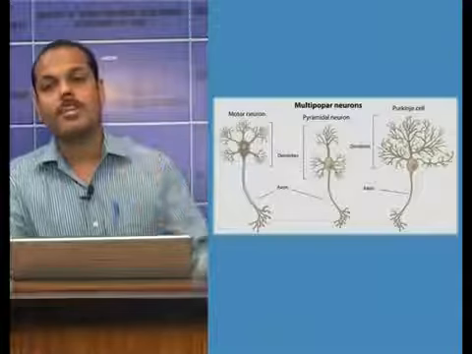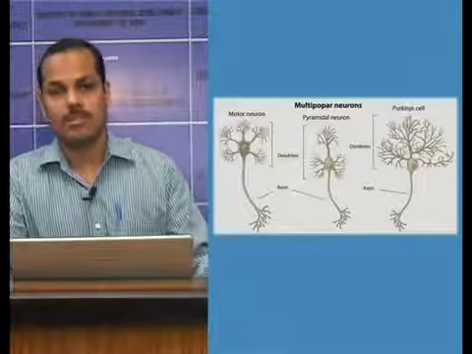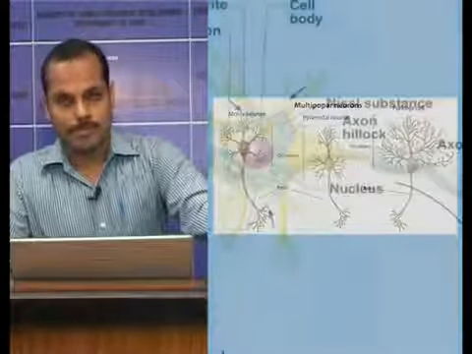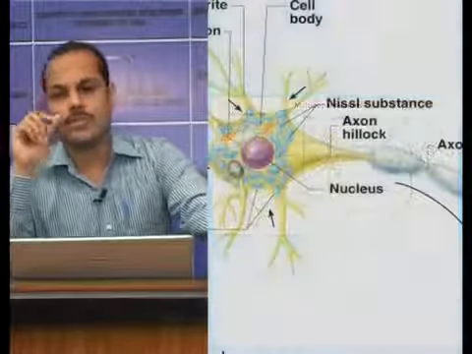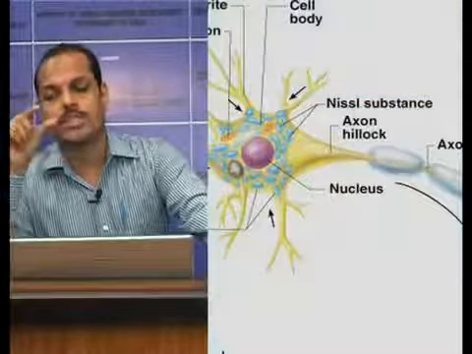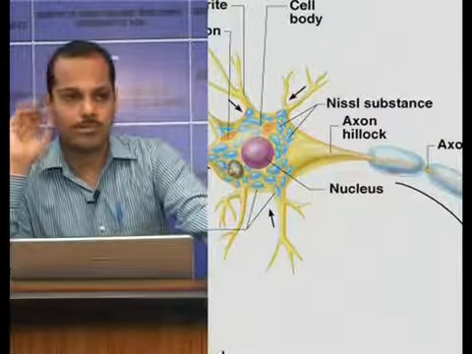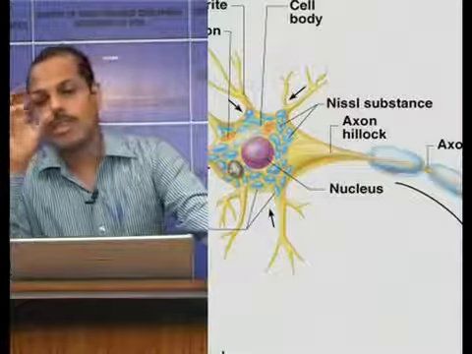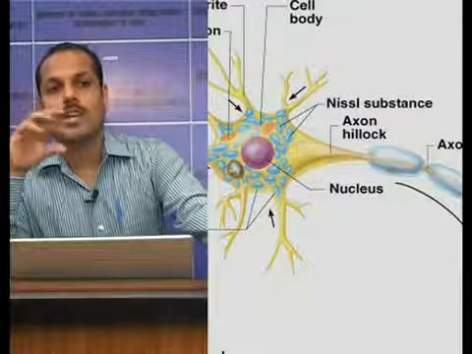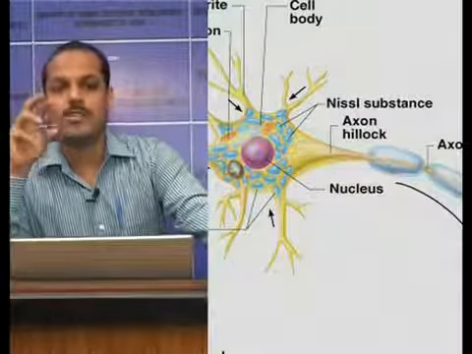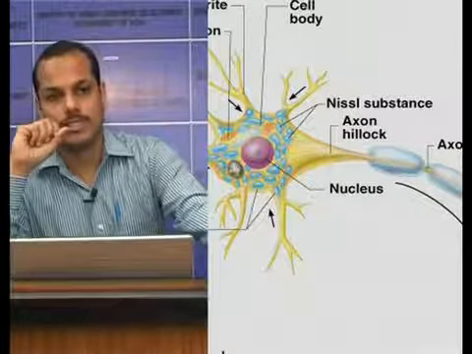Now, what is meant by a myelinated nerve fiber? The axon arises from the axon hillock. Axon hillock is the junction between the soma and the axon. In the central core of the axon, there is axoplasm, which is semi-fluid in nature.